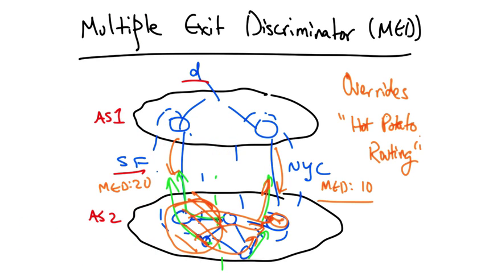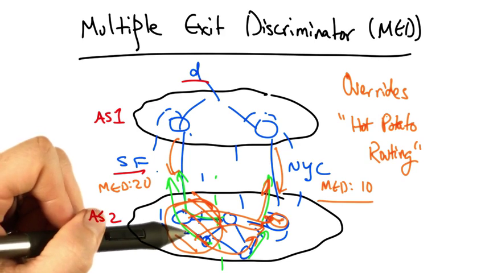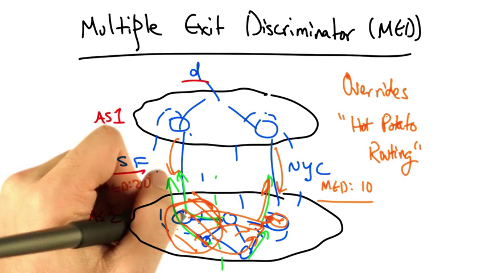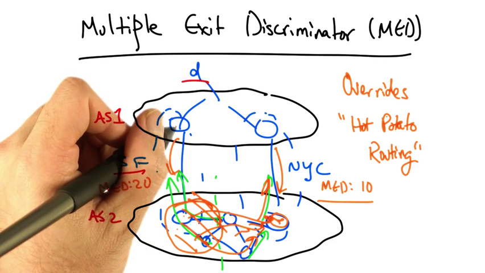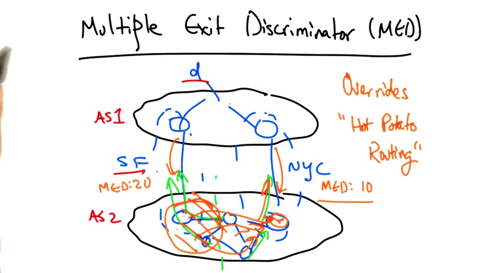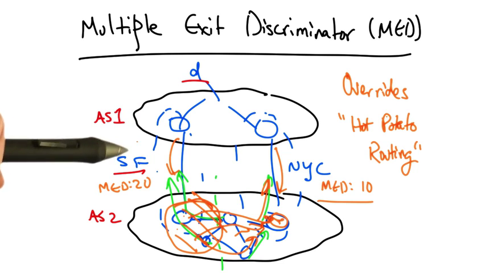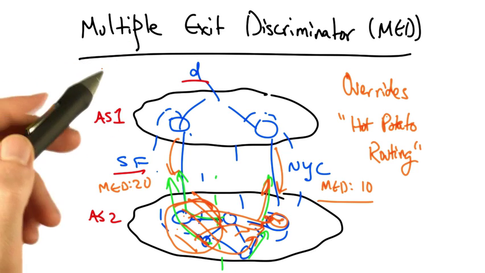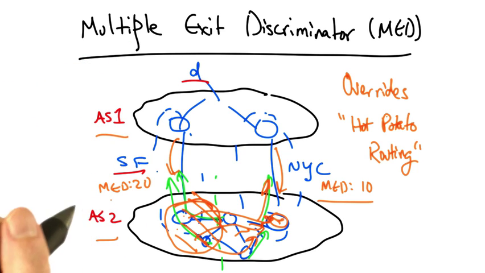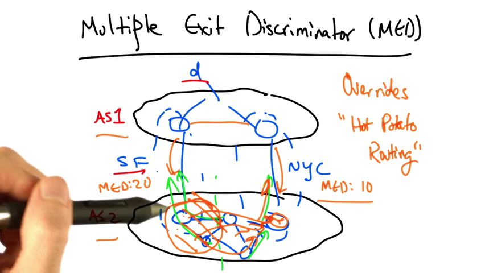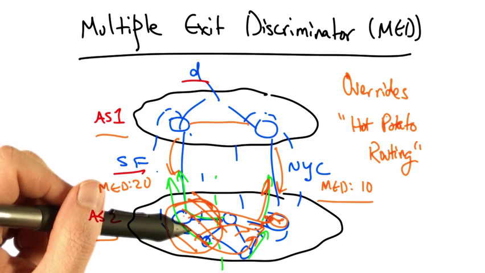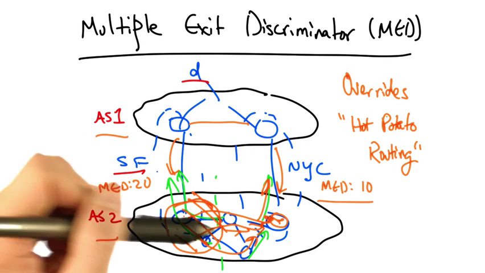Thus, MED overrides hot potato routing behavior, allowing an AS to explicitly specify that it wants another neighboring AS to carry the traffic on its own backbone network, rather than dumping the traffic at the closest egress and forcing traffic across the neighbor's backbone. MEDs are typically not used in conventional business relationships, but they're sometimes used, for example, if AS1 does not want AS2 free riding on AS1's backbone network. So effectively, MED allows AS1 to say, yes, I will connect or peer with you, but it is your job to carry the traffic long distances across the country.